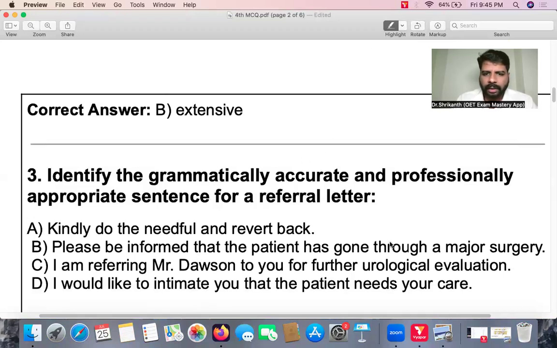Identify the grammatically accurate and professionally appropriate sentence for a referral letter. So if you're writing a referral letter, what sentence, what grammar would you use?